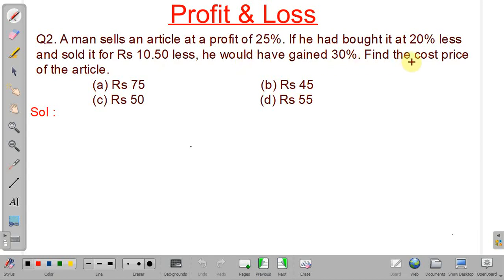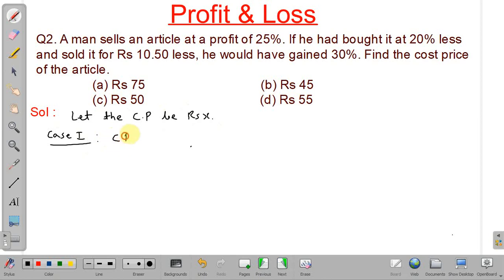So that is original cost price of the article. Okay. So we will assume let the cost price be rupees X. So we will take two cases. In case one, profit percentage is 25%.